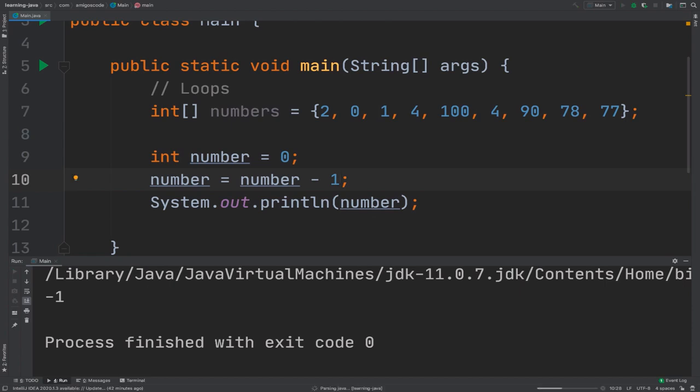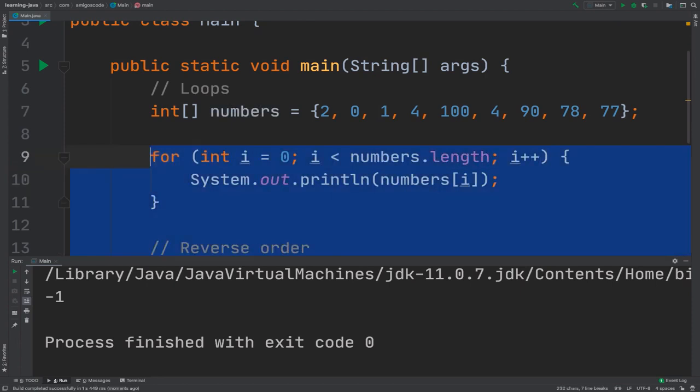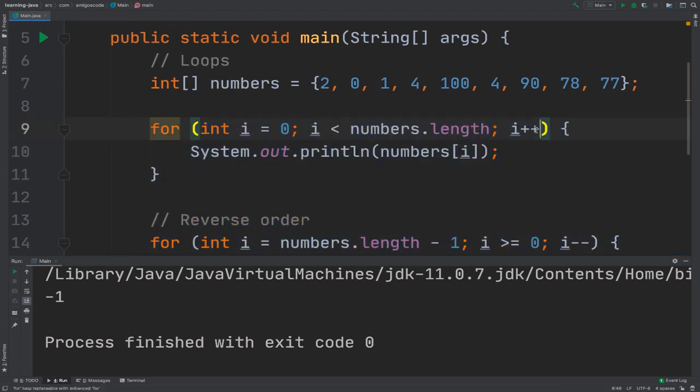If I run it, you can see that it's the exact same thing. And if I press Ctrl Z, you see the actual loops again. Here I could say i equals i plus 1. It's the exact same thing, but i++ is the shorthand version, right? i++.